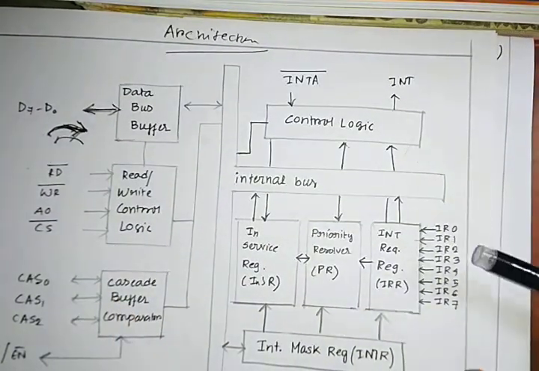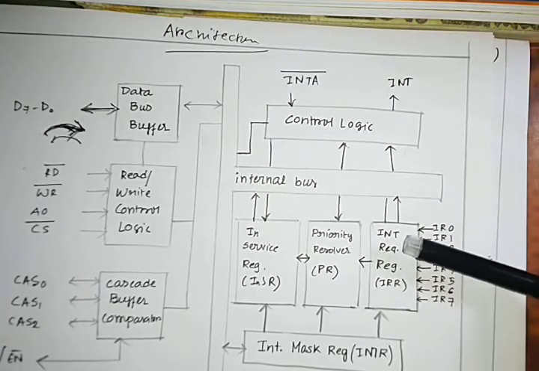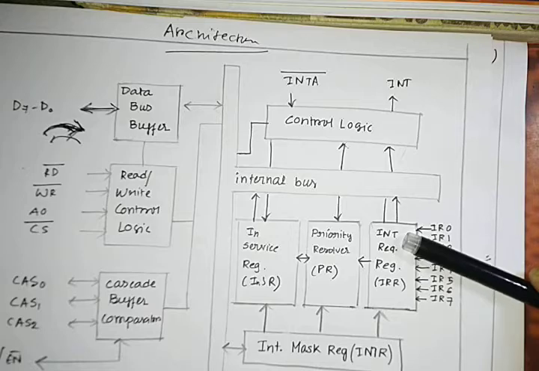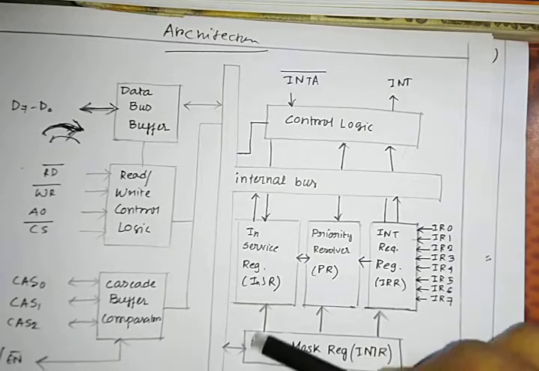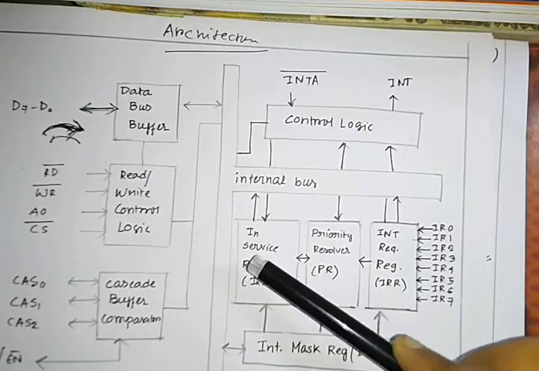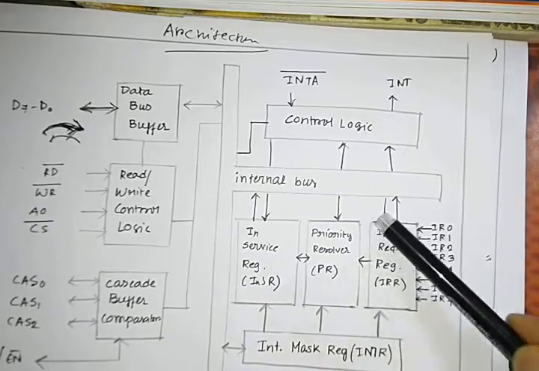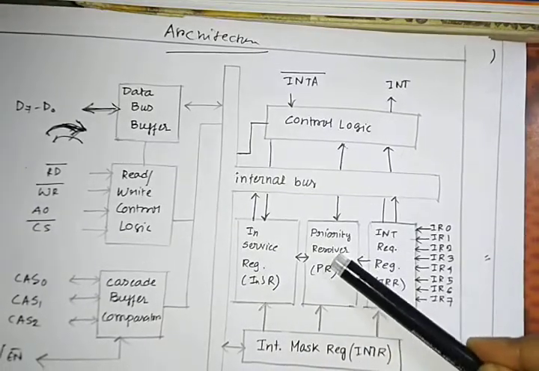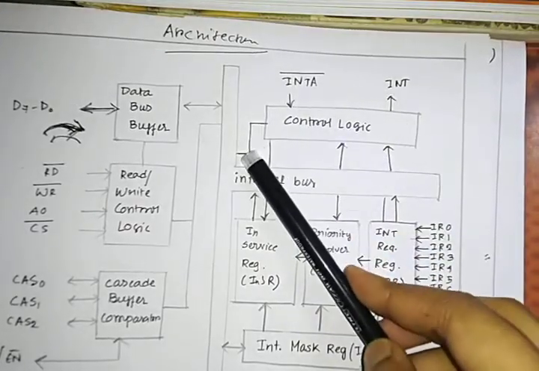See, there are 8 ports, IR0 to IR7. This is the interrupt request register. This is the interrupt mask register. This is the in-service register. If an interrupt is in service, this is called ISR. This is the priority resolver. This is the internal bus, and the control signals INT and INTA bar.